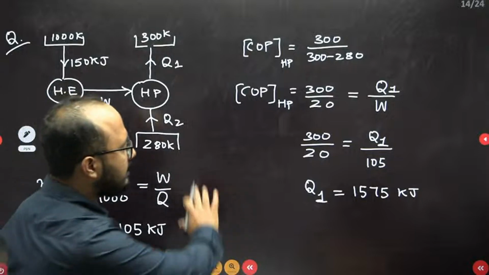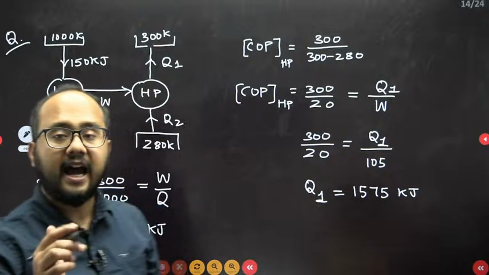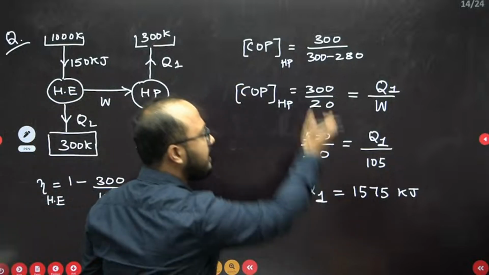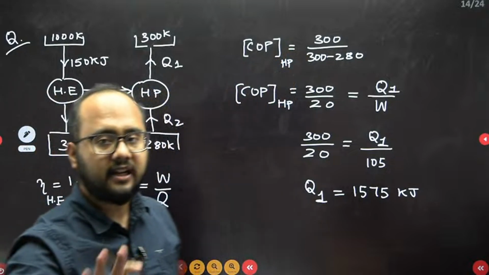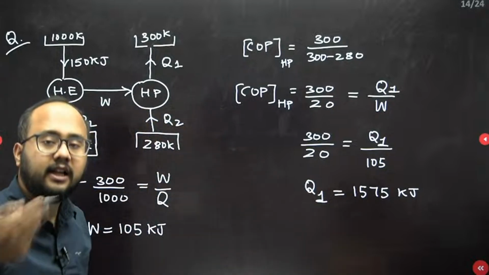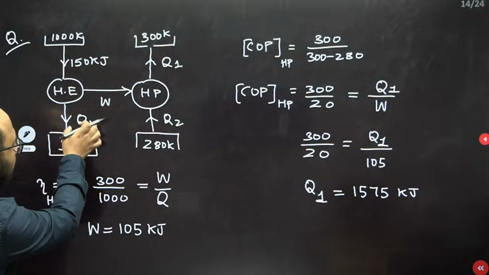While we are writing the solution based on the data that you have given, please cross check the answers. The main part is the data, because whatever answer we are getting is because of the data that you have given just now. So you should cross check the data. Again I'm telling you. So we got the Q1 answer, but they are asking for the total heat we have transferred to the 300 Kelvin reservoir. Now this QL value also we need to know.